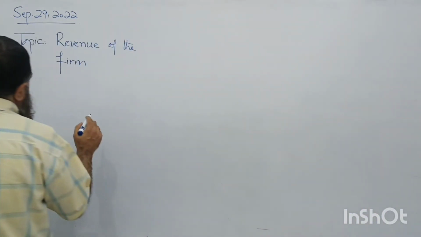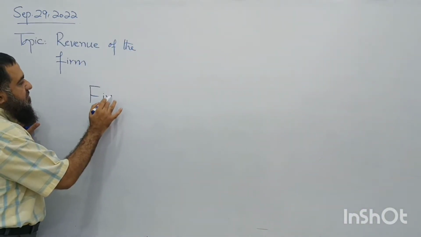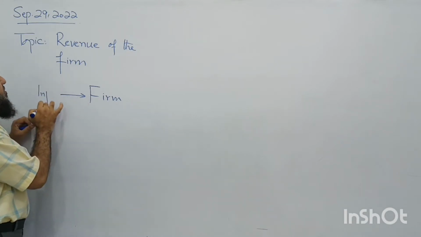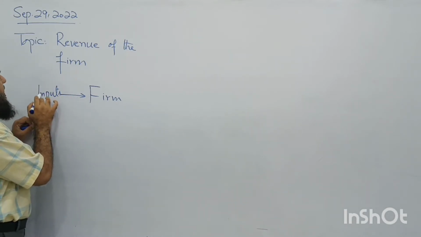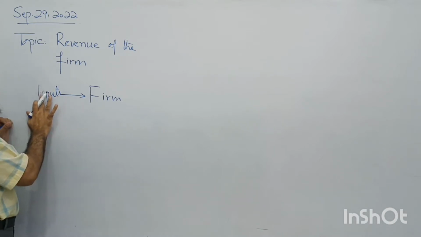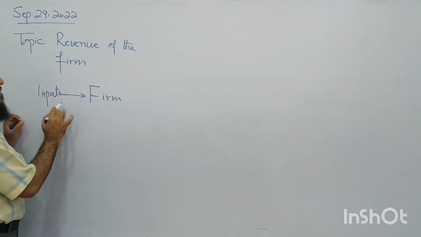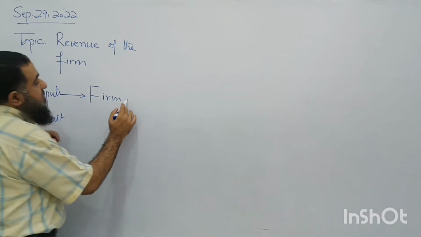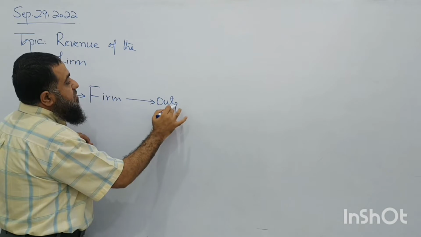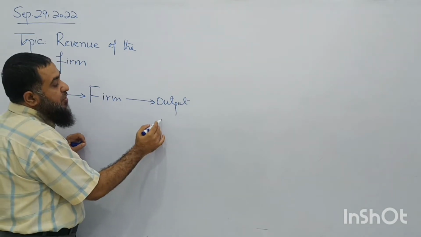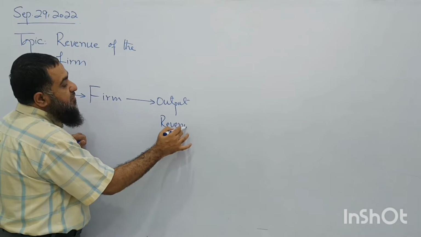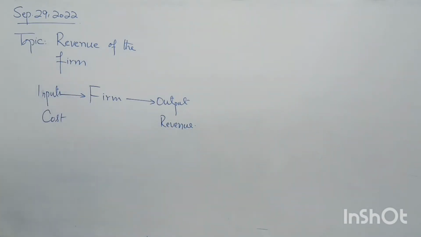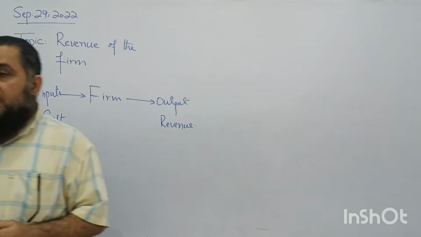We made this diagram, that the firm is having the inputs, and here the firm is increasing the cost. The cost is here and after this it produces the output. After the sale of this output, what does it receive? The revenue. So basically revenue is the money received by the firm after the sale of the product. Unless the goods are sold in the market, it will not be able to earn the revenue.